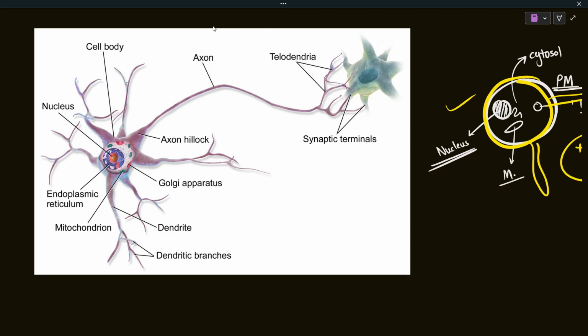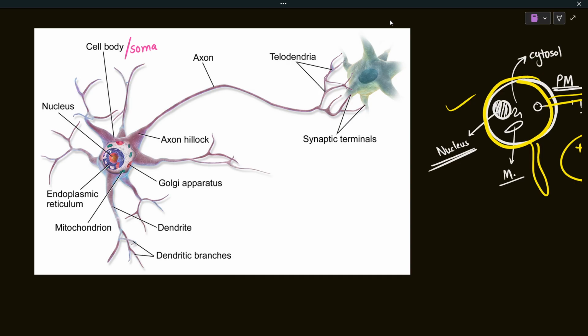Okay, let me write it in a different color. So it is cell body or soma. The cell body is the metabolic center of the cell. Any cell needs protein synthesizing machinery, because of the central dogma of life. Remember that DNA is going to be transcribed to RNA, and then it will be translated to protein.